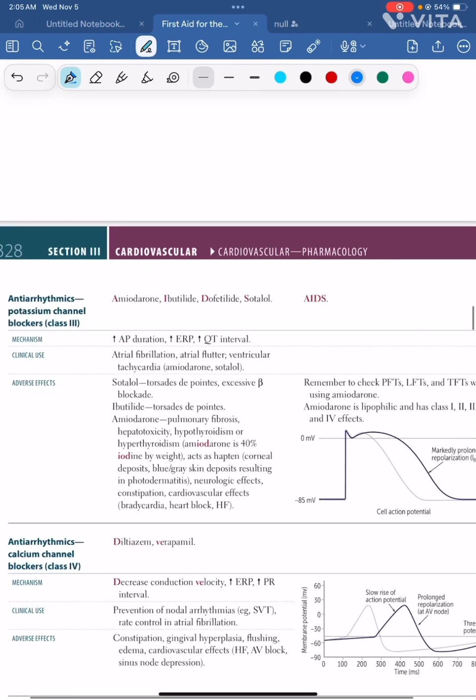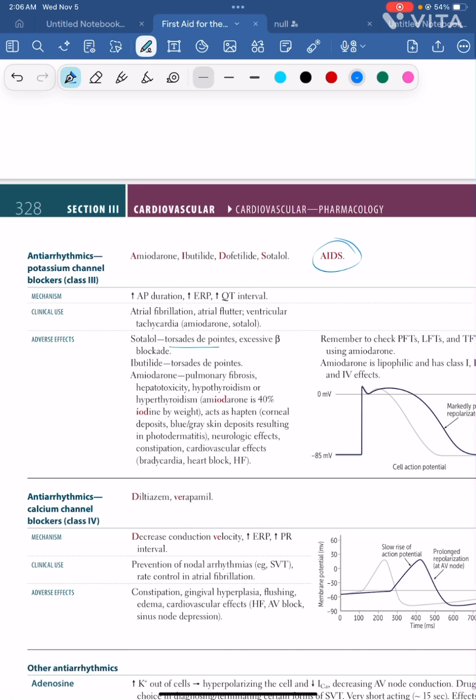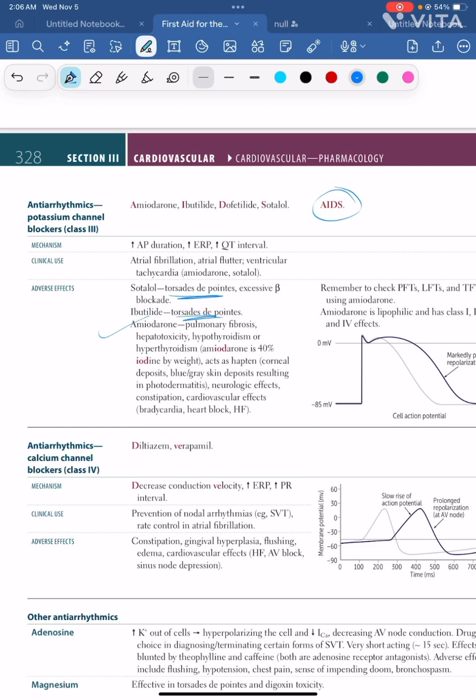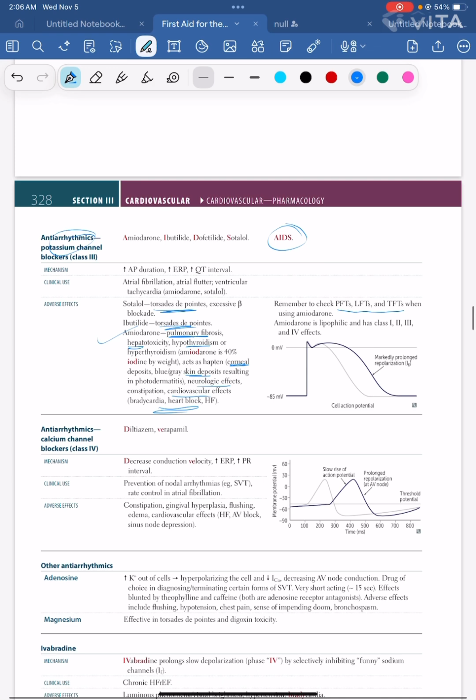Let's see class 3 first. You can also remember class 3 drugs as AIDS. I find it better as "lol till I die amigos." This "die" will cause torsades de pointes. In addition to that, amiodarone is the most important. Pulmonary affected, hepatic affected, thyroid affected, right? There are corneal deposits, skin deposits, then neurological, then cardiovascular effects. Antiarrhythmics slow the heart rate, and that's why there are heart blocks also. Remember to check PFT, LFT and TFT when using amiodarone.